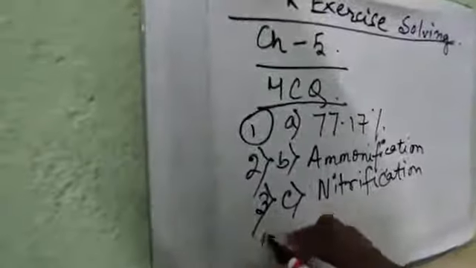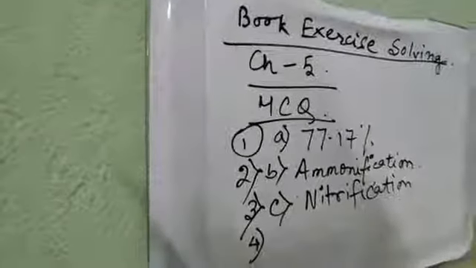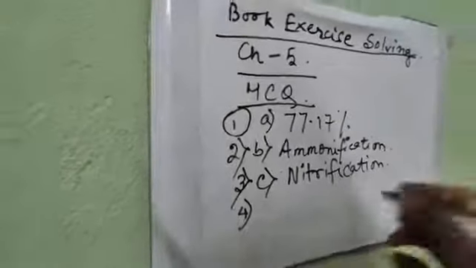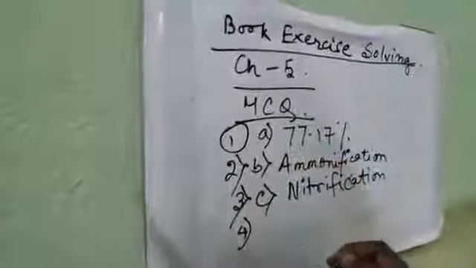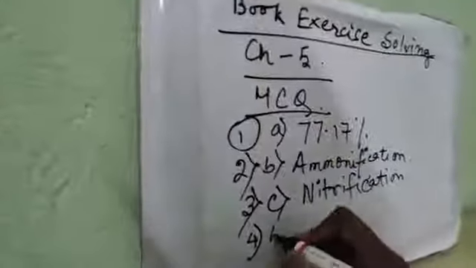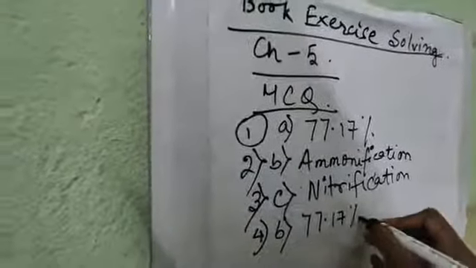Number 4, the percentage of N2 in atmosphere is, this question I think has got repeated. The answer will be the same as the first one, that is 77.17%. Here the option is B. So this is number 4.